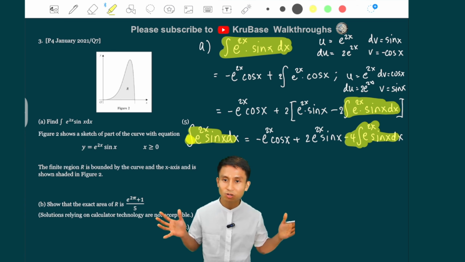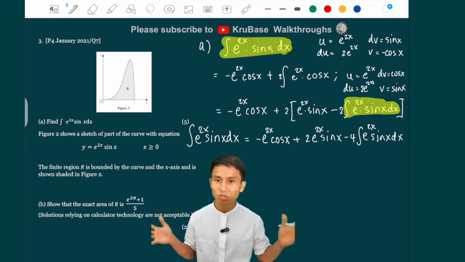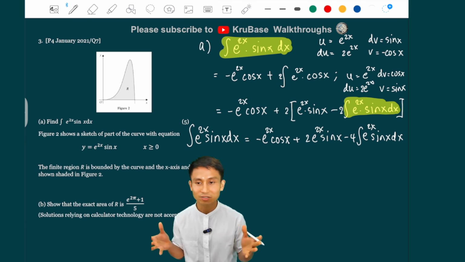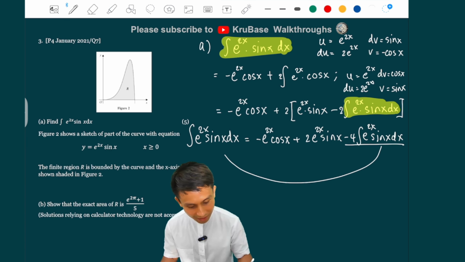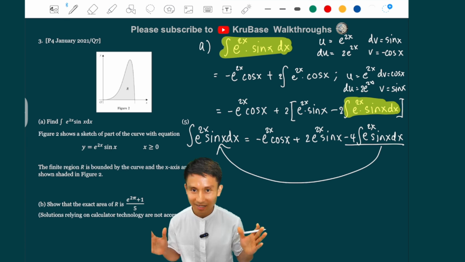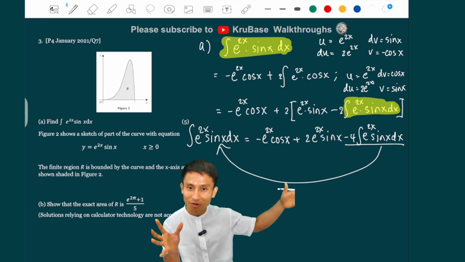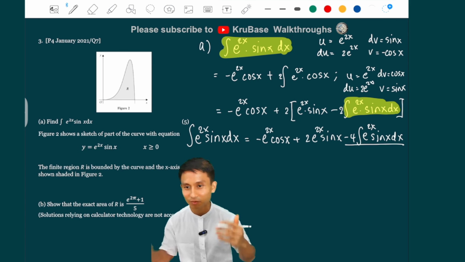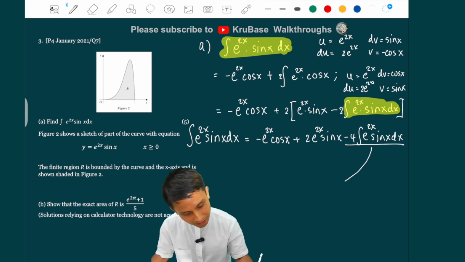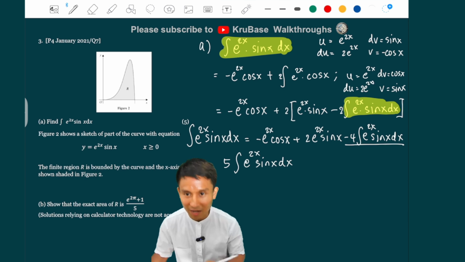So how about you combine the terms first? Right? That's the way to go. Now, most people will put this as an I. Well, that's no problem, but we don't need to. Because if you move this whole thing to the left side, they're going to combine. So it's like we want to find it, but then there is the same problem on the other side, so you combine. Yeah, it's like putting it as an x or an I, and then you combine the terms. So when you have a minus 4 here, adding the other side, you have a 5 of them. 5 of the problem you want to solve. Yeah, this is just algebra.